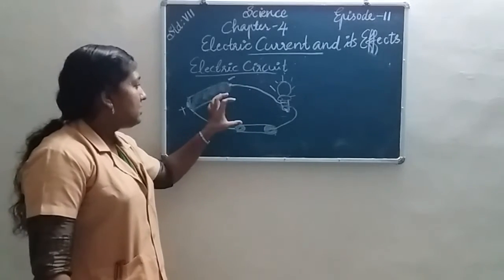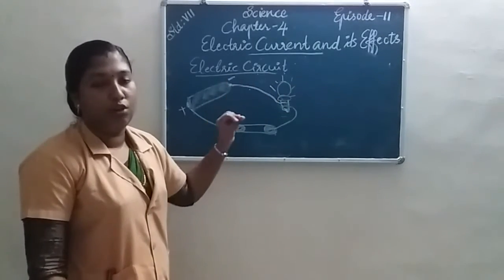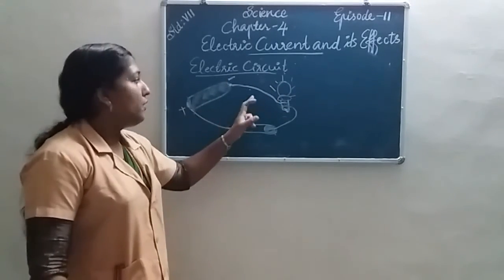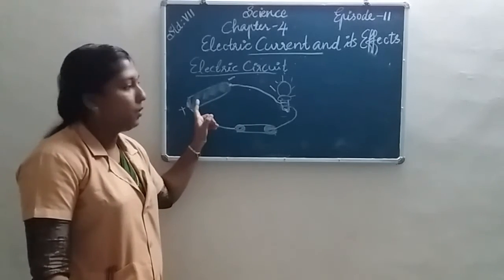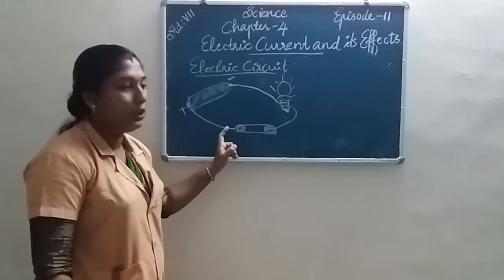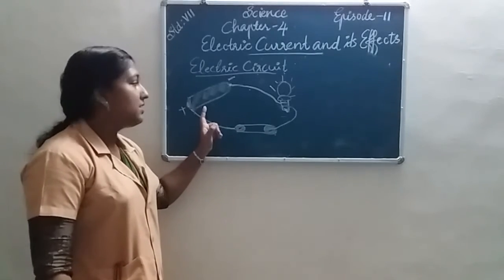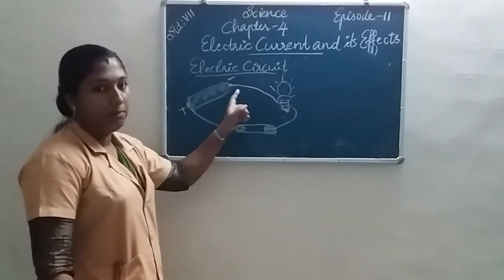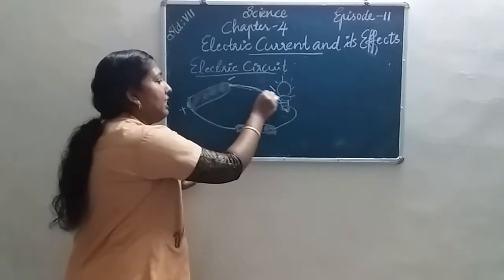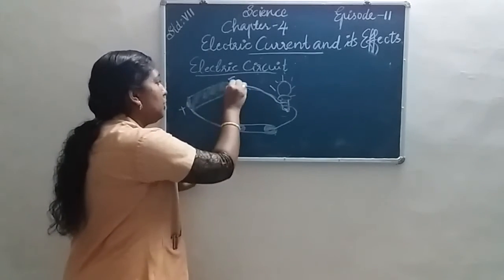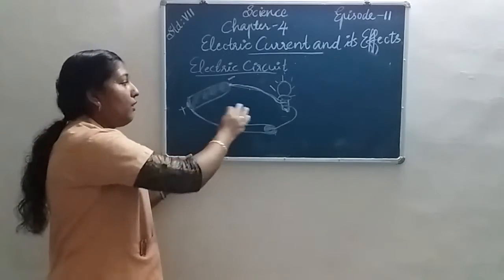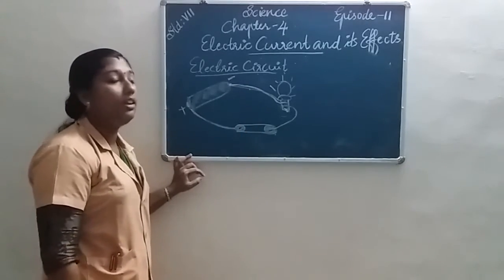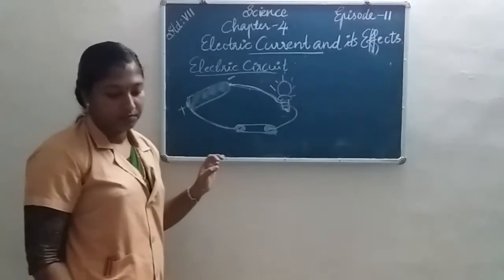Then this time the bulb glows. So we can say that this is an electric circuit. An electric circuit means the continuous conducting path between the two terminals of the cell, along with the flow of electric current.